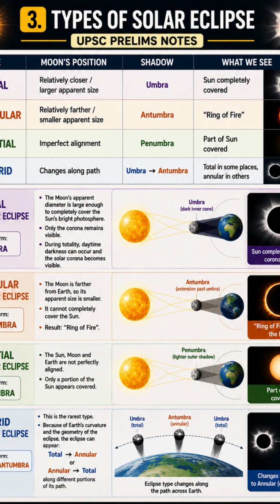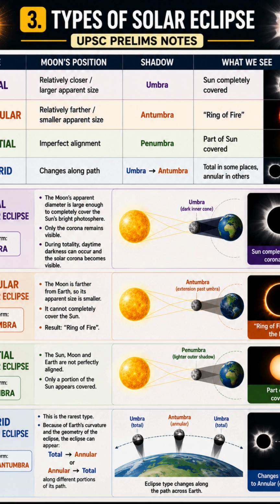4. Now understand the 4 types. Now comes the most important part for prelims, the 4 types of solar eclipse. First is the total solar eclipse. Here, the moon's apparent diameter is large enough to completely cover the sun's bright photosphere. The central, darkest part of the moon's shadow is called the umbra.